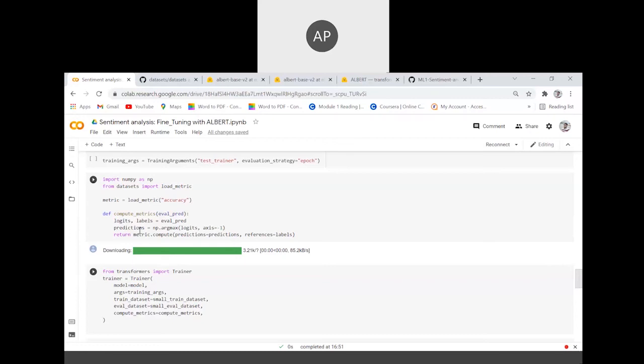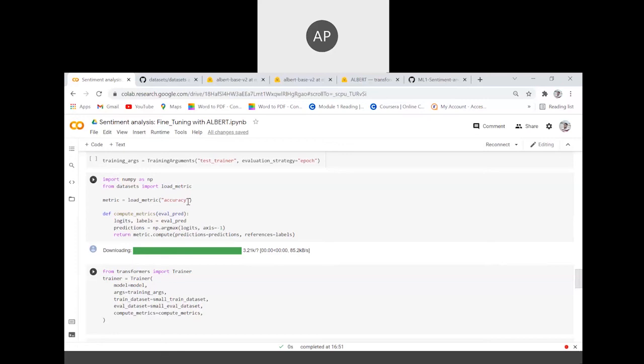When the model gives out the prediction, it is in a matrix form. Since we have only two labels, there will be two values in the matrix, and both values will be probability values: a probability for the positive sentiment, and the same for the negative sentiment.